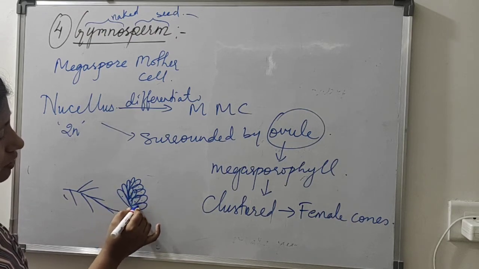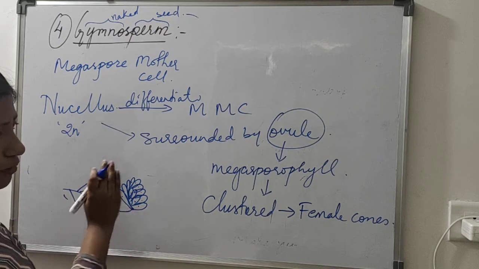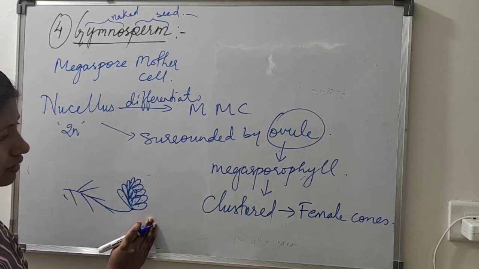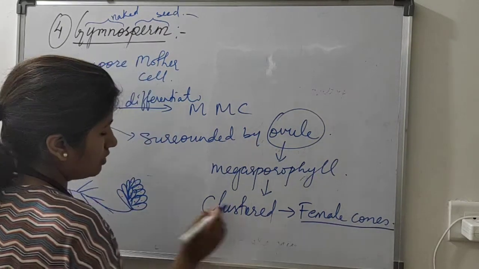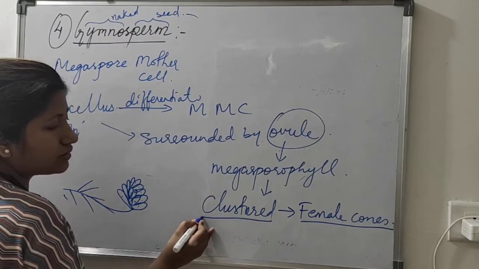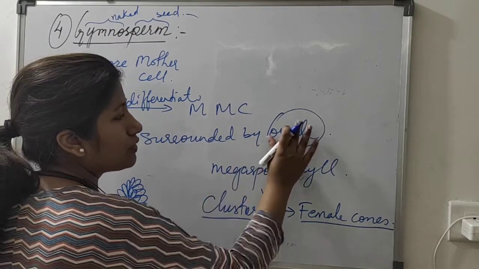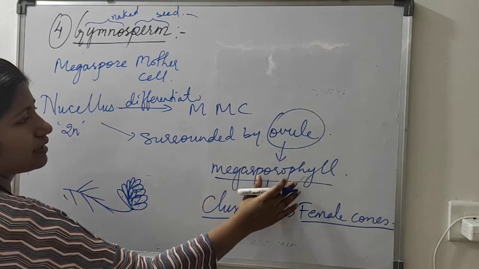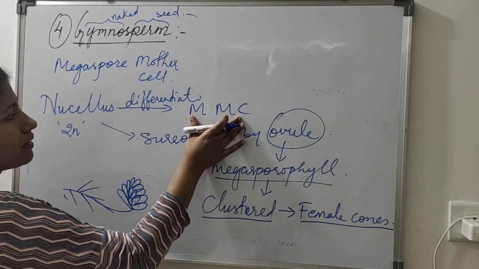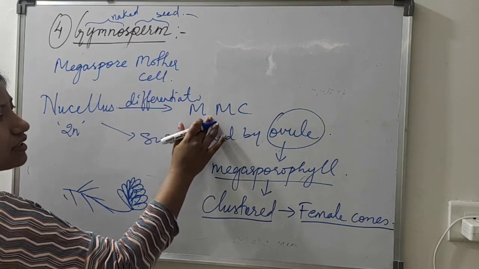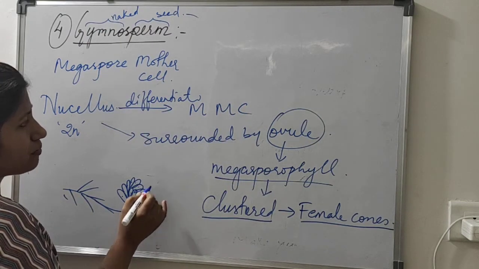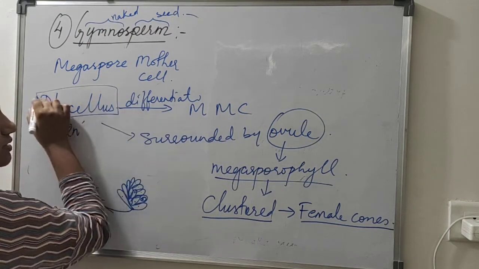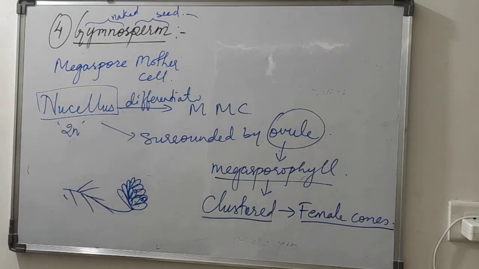So one cone will not bear only one female gametophyte. This female cone is clustered. Clustered means many ovules, many megasporophylls come together, and inside the ovule there is the megaspore mother cell, which is formed by the nucellus cells, which is diploid in nature.